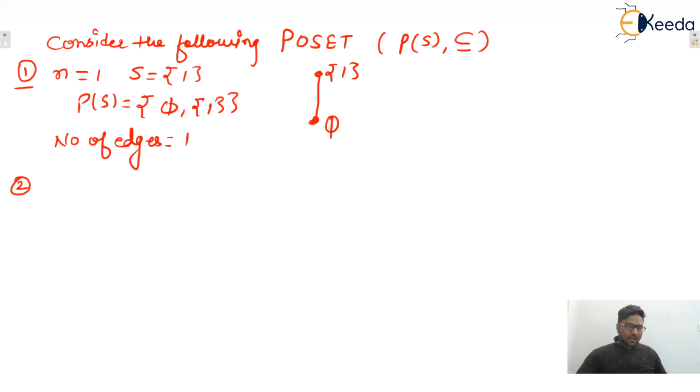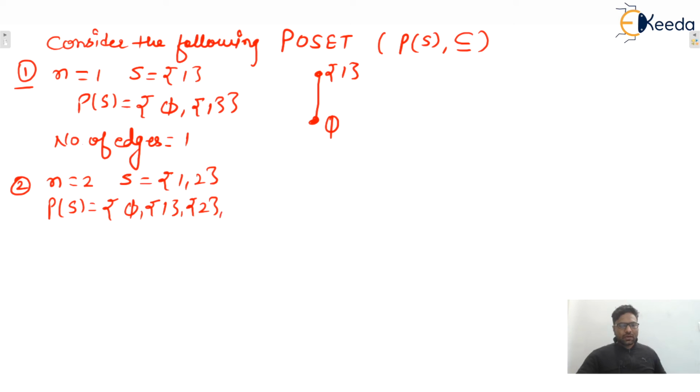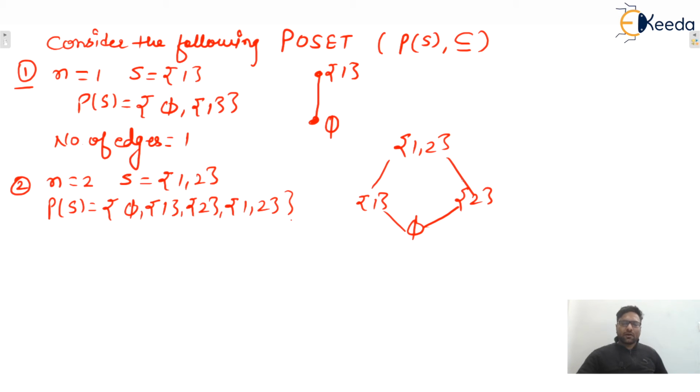Now let us consider n value equals to 2. That means our set contains two elements. Now total 4 subsets will be there. So power set will contain 4 elements, that is phi, 1, 2, and 1 comma 2, isn't it? Now you tell me what will be the Hasse diagram. So we can say that phi is a subset of 1, phi is a subset of 2, and 1 is a subset of 1 comma 2, and 2 is a subset of 1 comma 2.